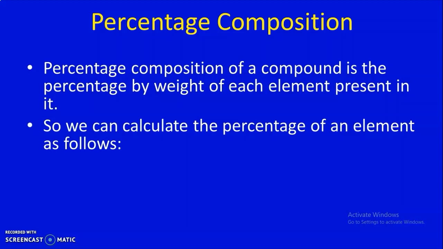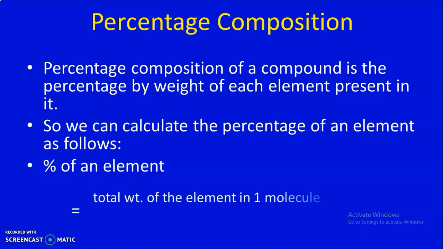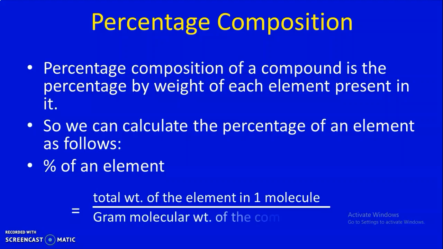The mathematical formula I am going to give you. We have to find out each element. So the percentage of any element in that compound will be equal to the total weight of the element in a molecule divided by the gram molecular weight of the compound, into 100%.